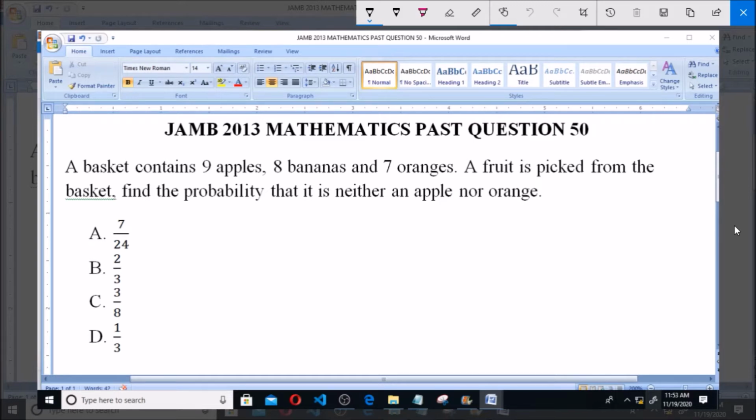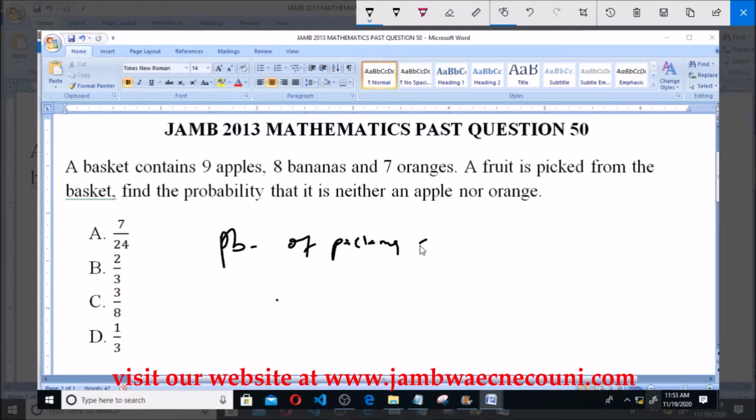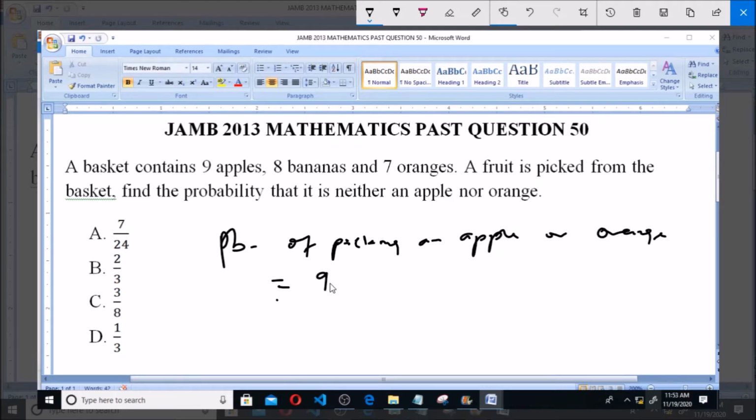Now, probability of picking an apple or orange is equal to 9 over 24 plus 7 over 24, and that will give us 16 over 24. Now, reducing 16 over 24, 8 into 16 will give us 2, and 8 into 24 will give us 3. So that's 2 over 3. This is the probability of picking an apple or orange.